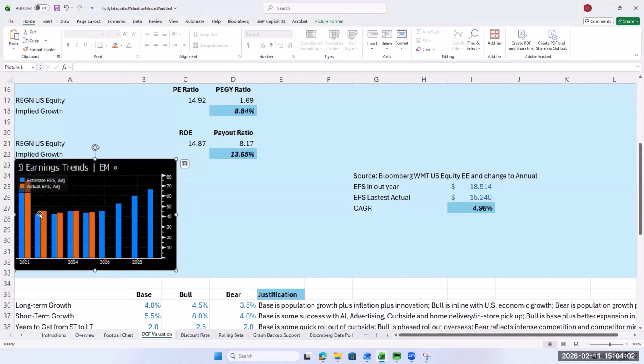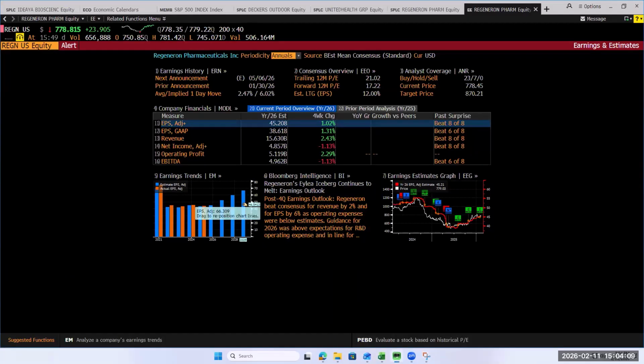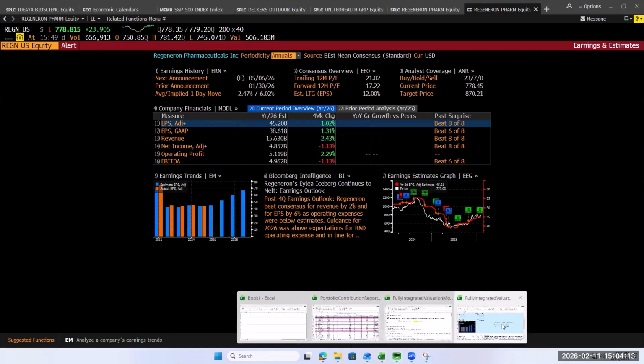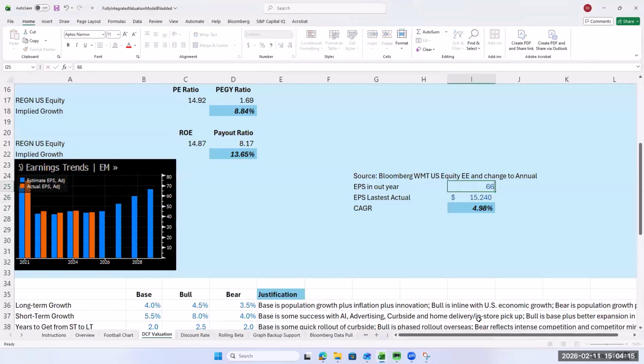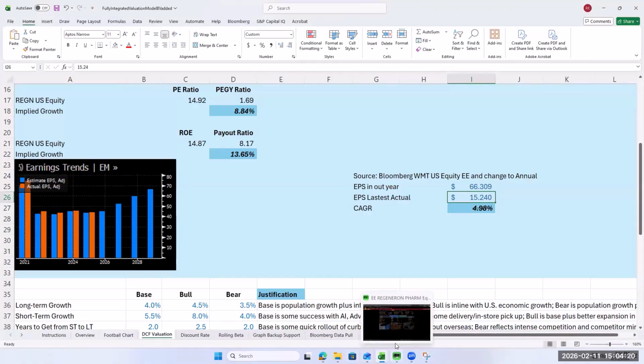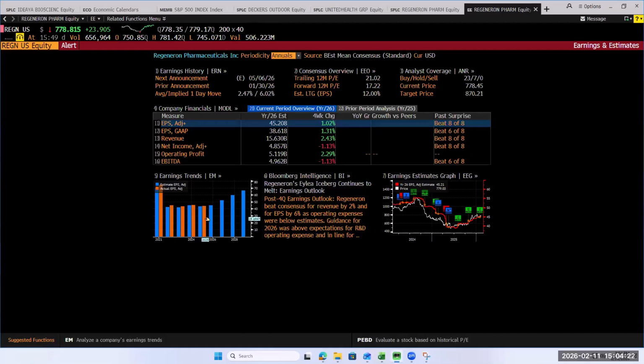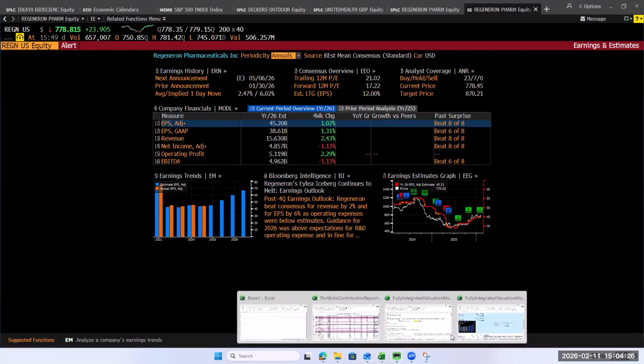So really flat after a big drop, but now expected to grow. So we're going to get some pretty decent growth rates here. The out year is 66,309. That's a really big number, isn't it? They need to do a stock split. And the starting point was 44.31.